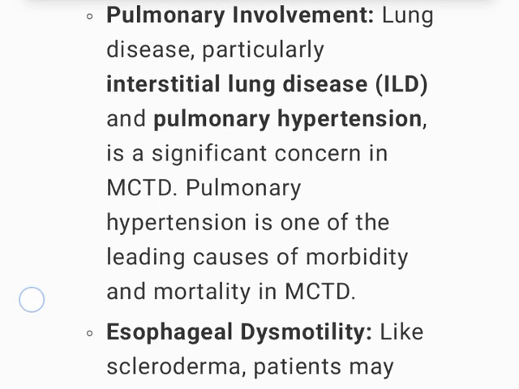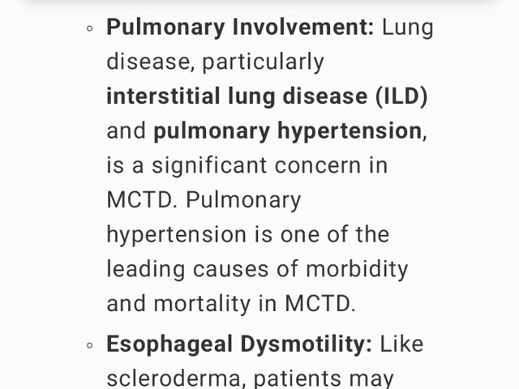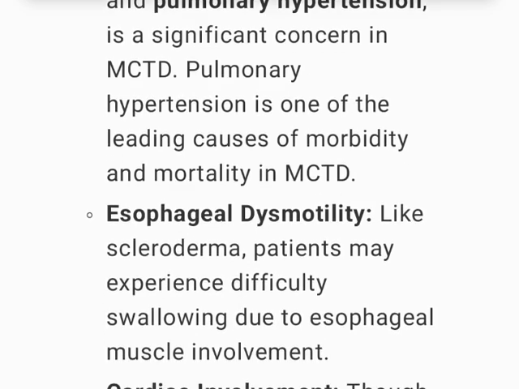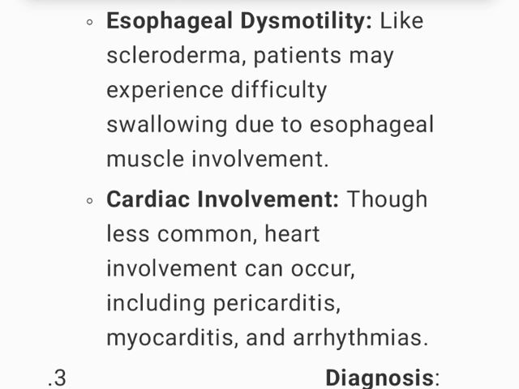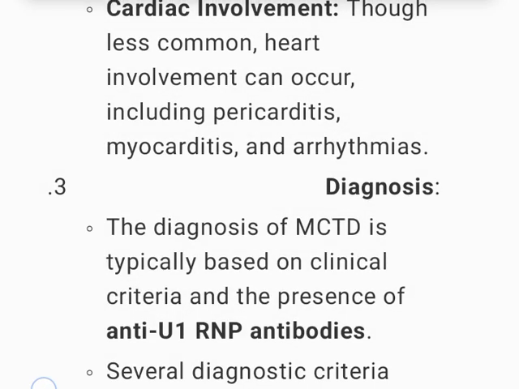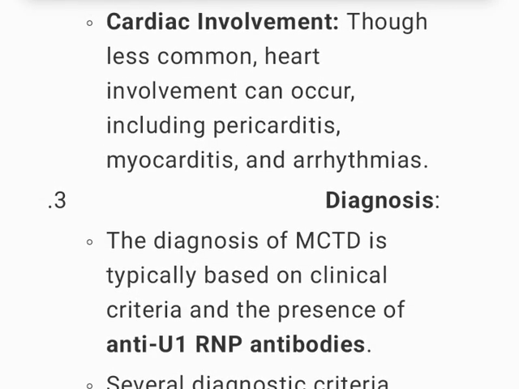Pulmonary involvement. Lung disease, particularly interstitial lung disease, ILD, and pulmonary hypertension, is a significant concern in MCTD. Pulmonary hypertension is one of the leading causes of morbidity and mortality in MCTD. Esophageal dysmotility, like scleroderma, patients may experience difficulty swallowing due to esophageal muscle involvement. Cardiac involvement. Though less common, heart involvement can occur, including pericarditis, myocarditis, and arrhythmias.